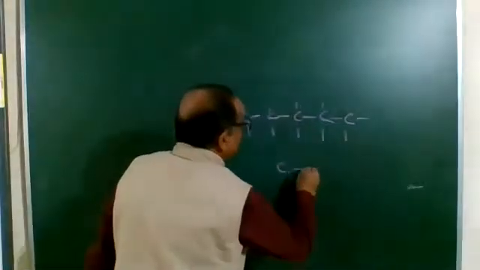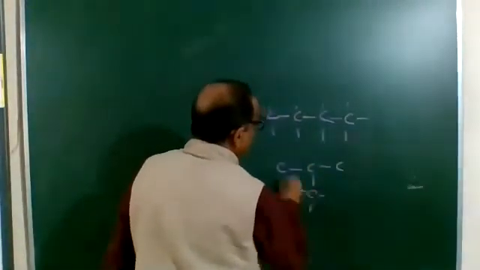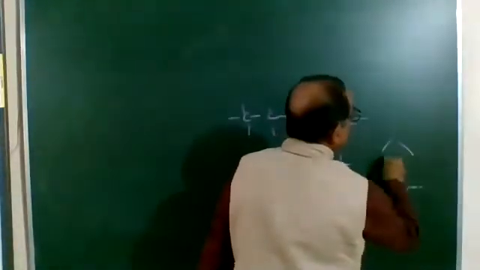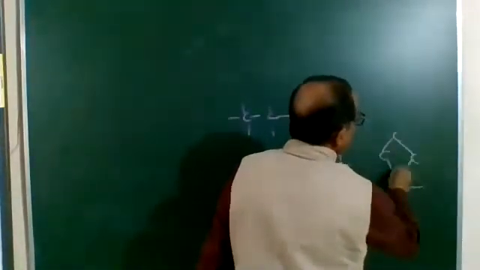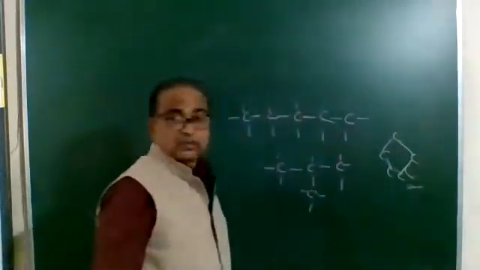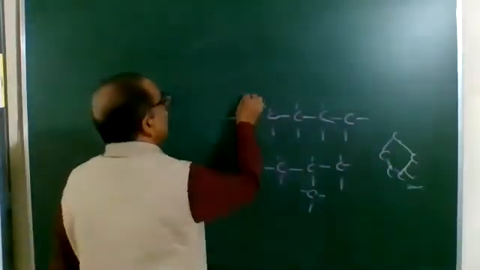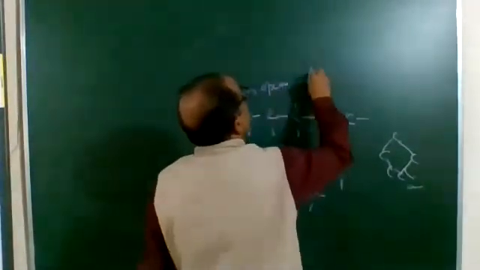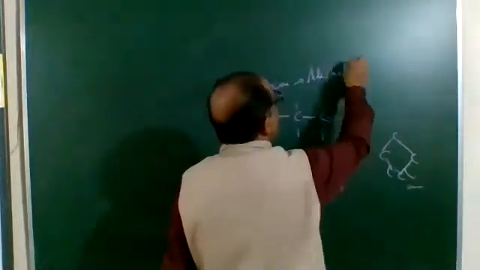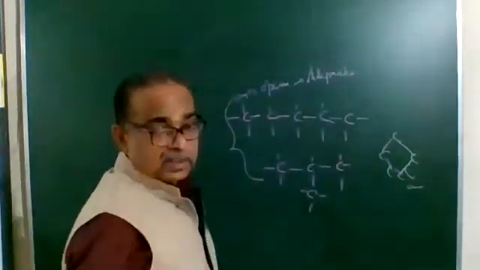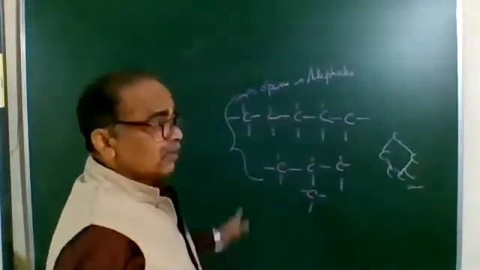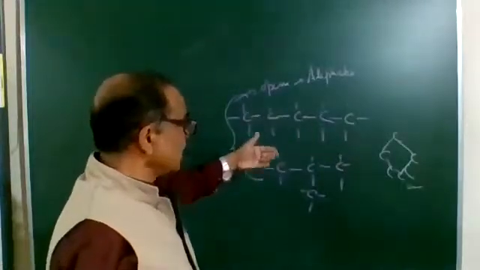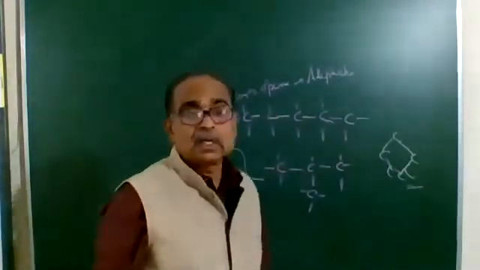The same similar type of chain can be formed. It can form the branched chain also. Or it can form a chain in a ring structure; carbon can combine in the form of a ring structure also. Understood? So those hydrocarbons or carbon compounds where the chain is open are known as aliphatic hydrocarbons. Now remember, what we are doing is hydrocarbons, compounds of carbon and hydrogen. So when carbon forms a chain with other carbon atoms and the chain is open or branched, such compounds are known as aliphatic hydrocarbons.